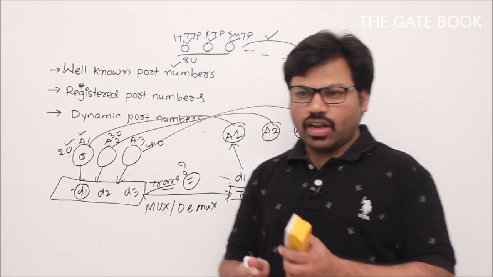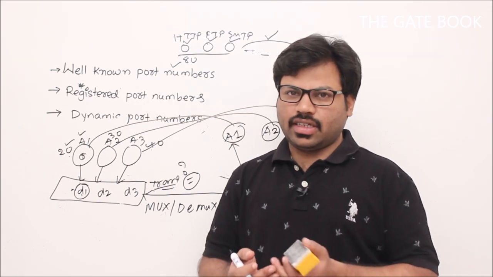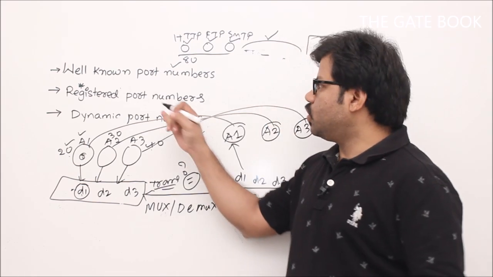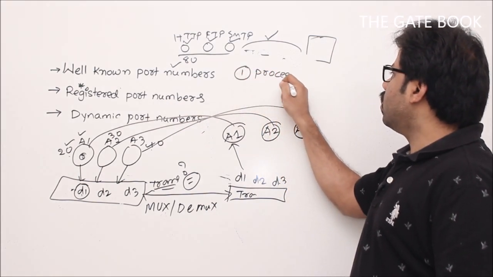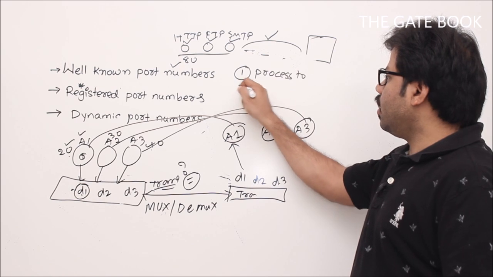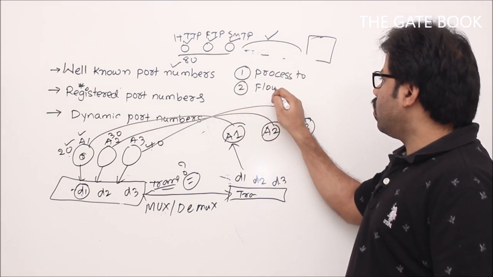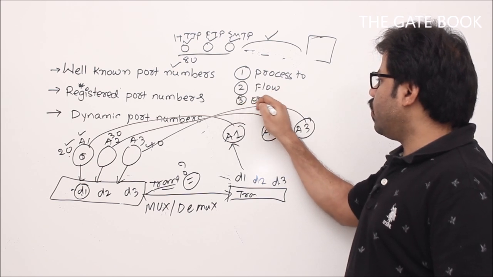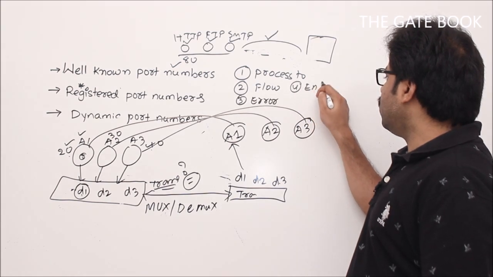Now let me revise what are the services your transport layer has to offer to the application layer. One is process to process communication. Second, flow control and error control, already we discussed, and encapsulation, decapsulation.